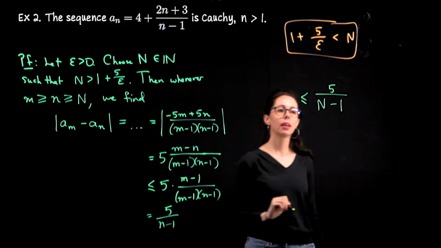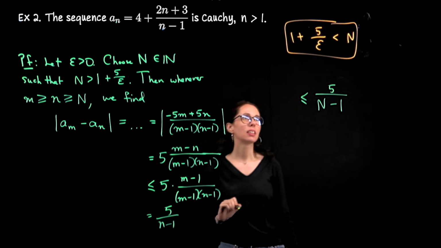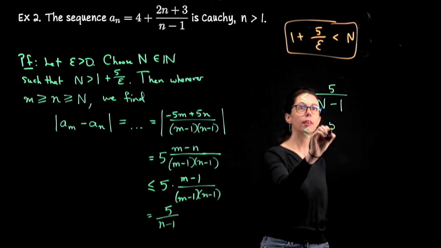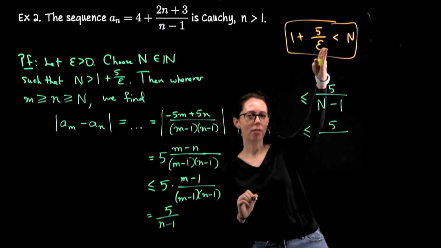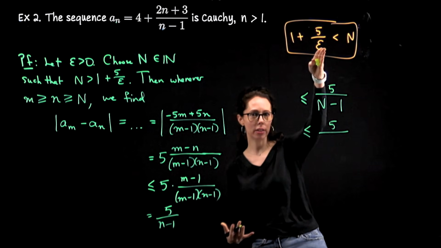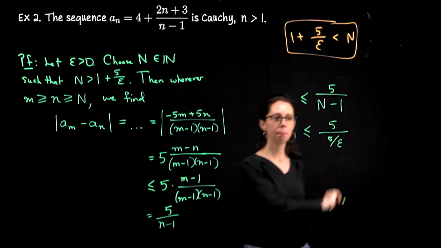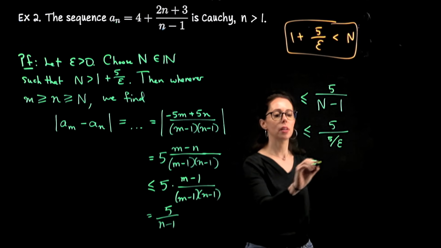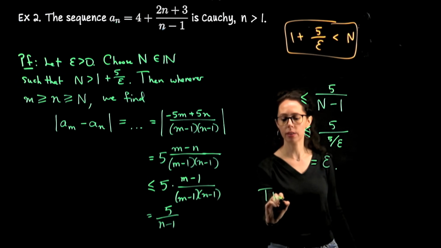And then it's like, do I want to just jump straight to epsilon? That's going to be less than or equal to 5 over n minus 1 is greater than 5 over epsilon. So if I replace n minus 1 with 5 over epsilon, my denominator is smaller, the fraction is bigger, 5 over epsilon. The 5's cancel, 1 over epsilon is equal to epsilon, so I will go to that. Thus, a_n is Cauchy.